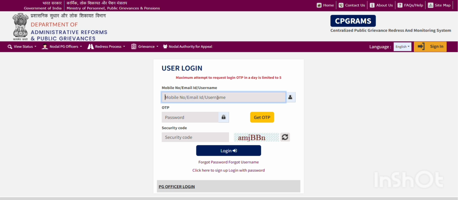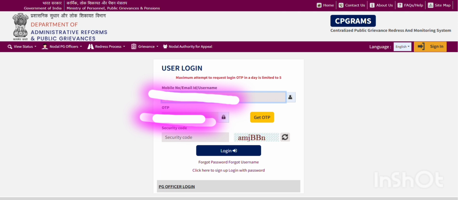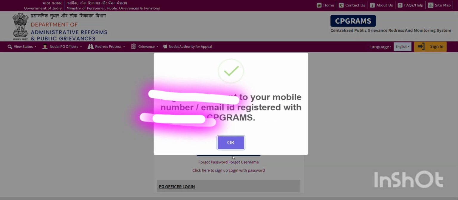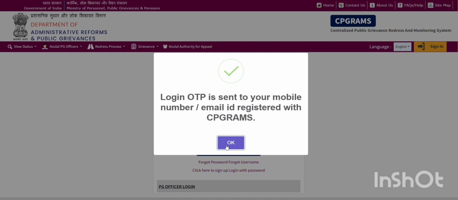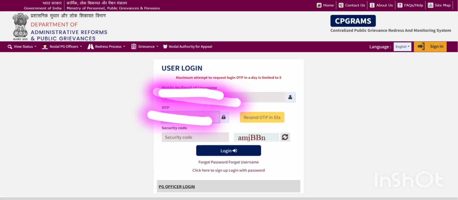Now you need to log in, with either mobile number, email ID, or username. I'll use mobile number, and directly I'll ask for OTP. I'll get the OTP on my phone, this way you'll get a message. Okay, so I've got the OTP.